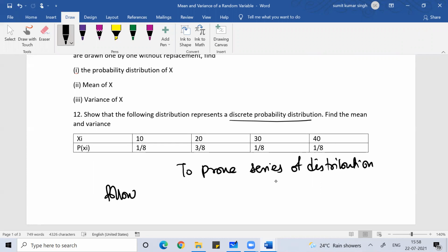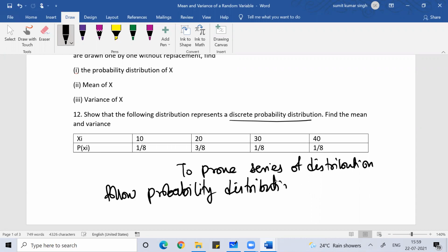Probability distribution is basically based on binomial or Poisson distribution, so they are always discrete only. Three things we are studying here: normal, binomial, Poisson. Normal is a continuous distribution pattern, while binomial and Poisson are discrete distribution patterns. To prove that the series of distribution follows a probability distribution pattern.